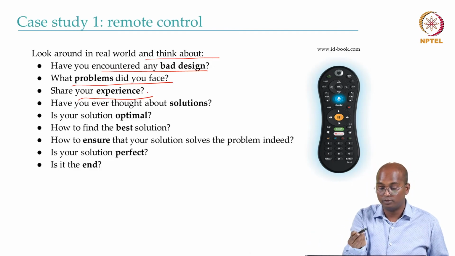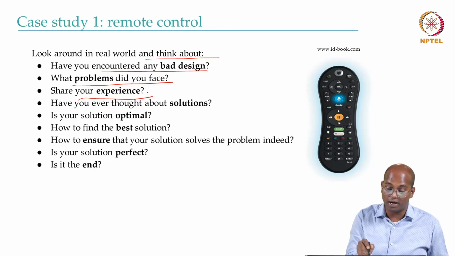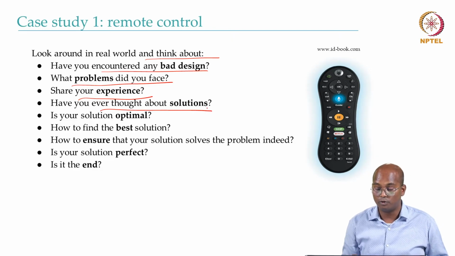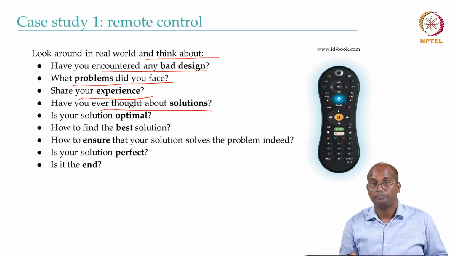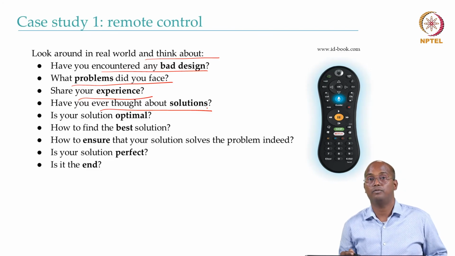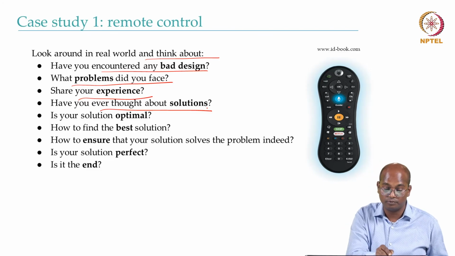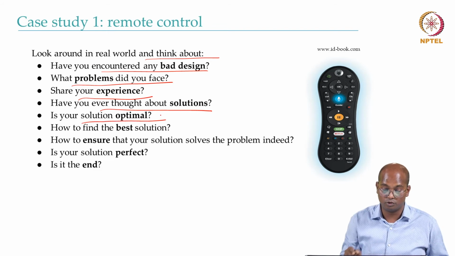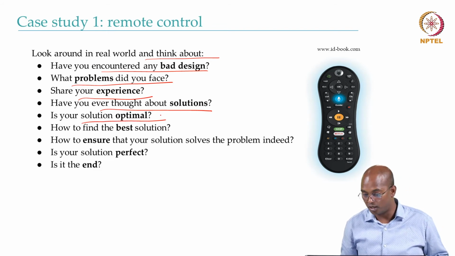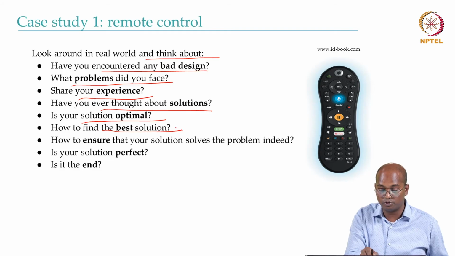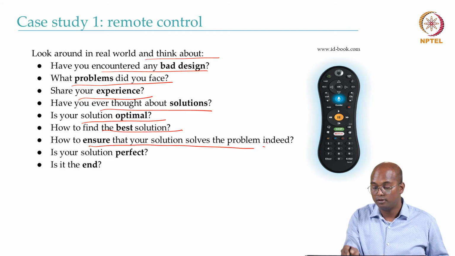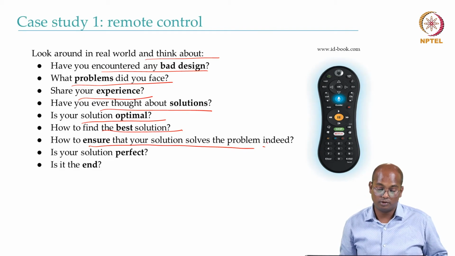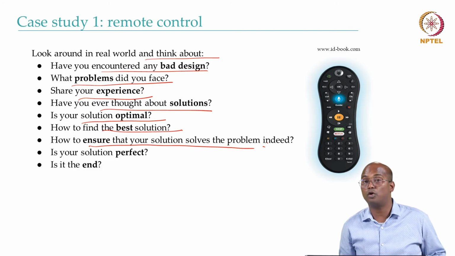So you have experience, some good, some bad, and have you thought about the solutions? What if you would have to make the solution, what would you have done? Is your solution optimal? Again, if it is not, then what is the best solution? And again, if you come up with a solution, you have to ensure that the solution indeed solves the problem.